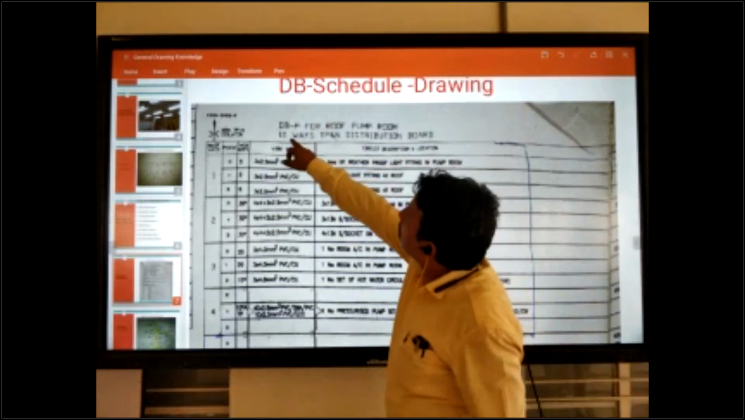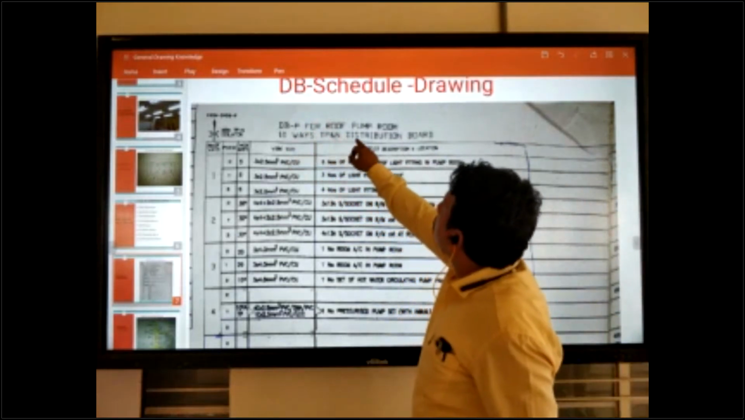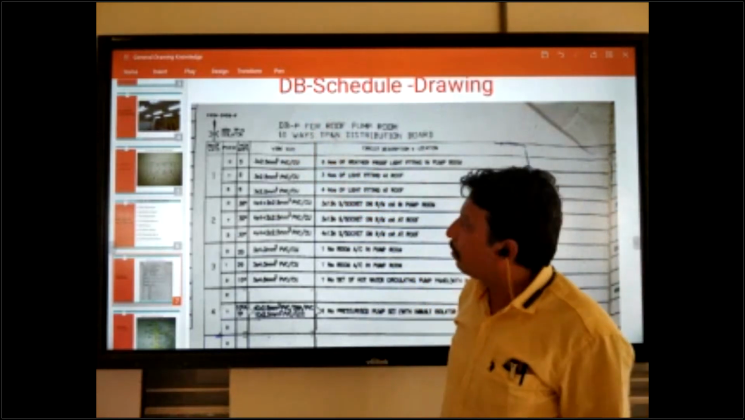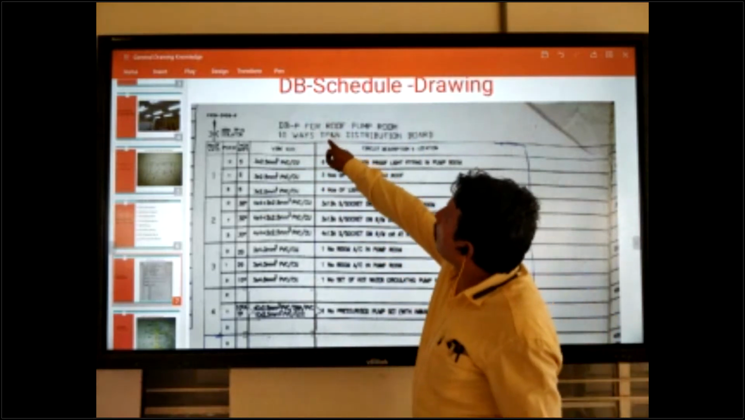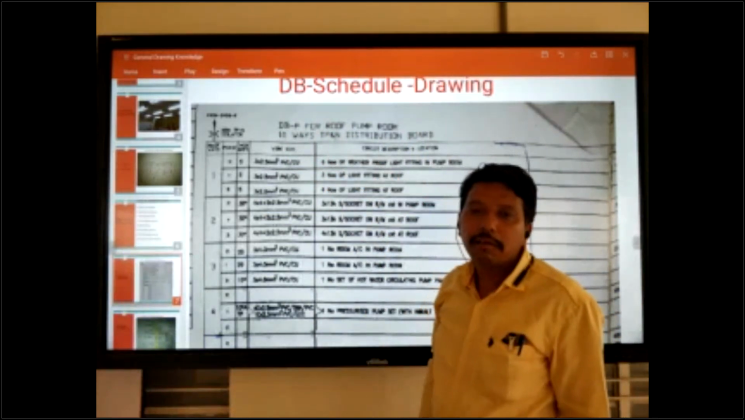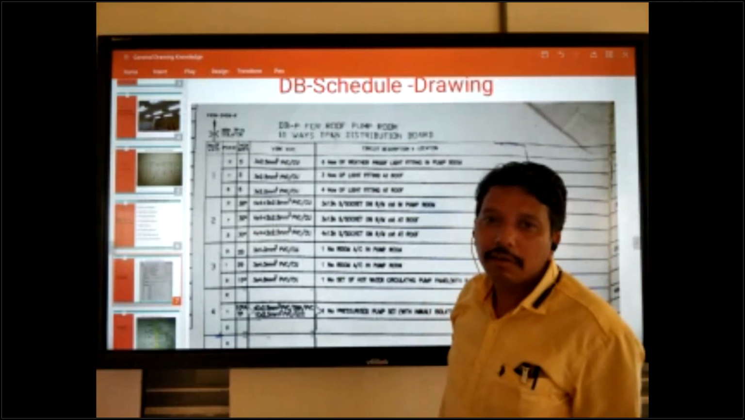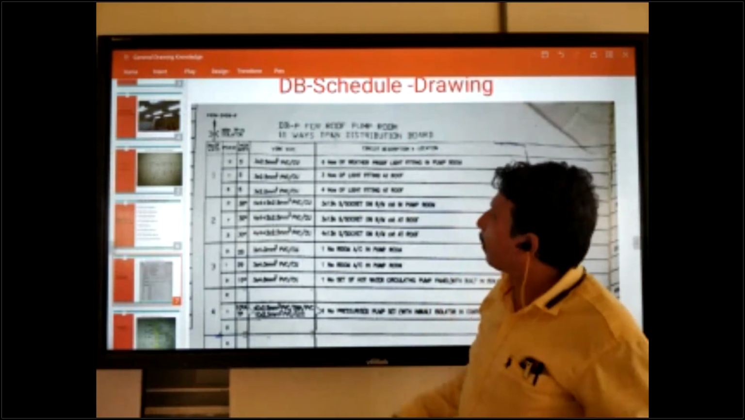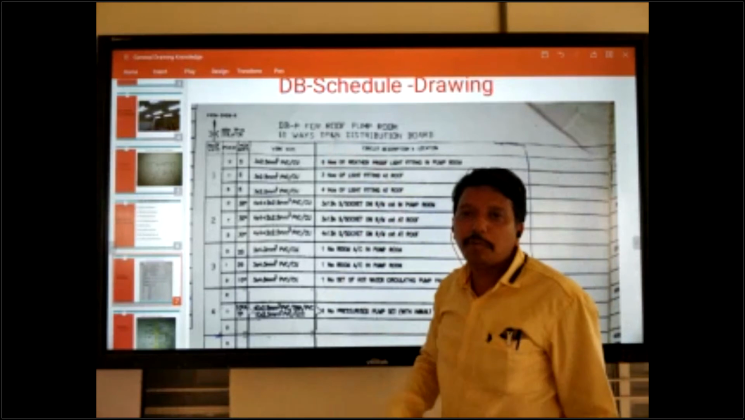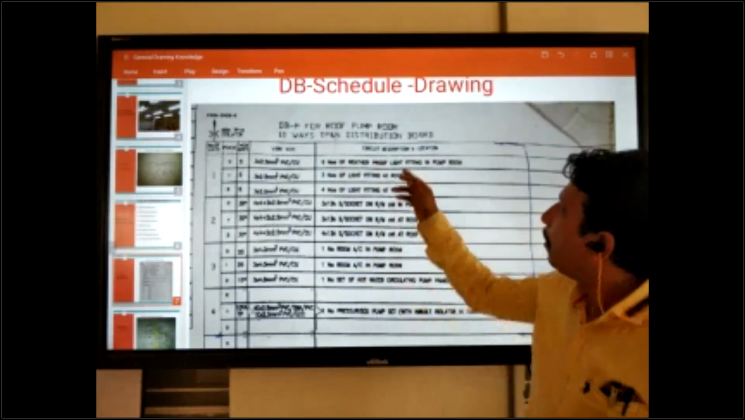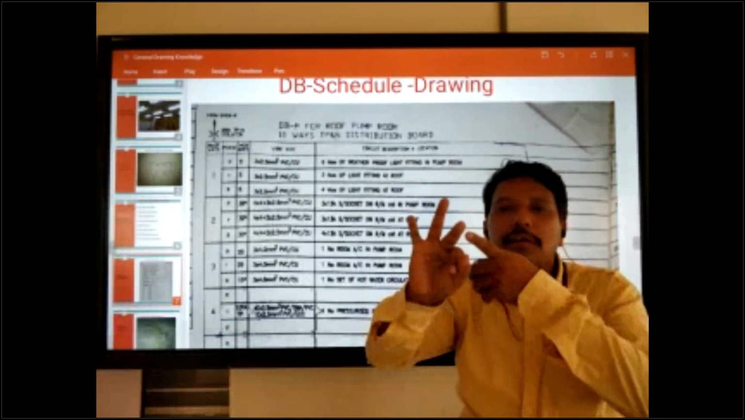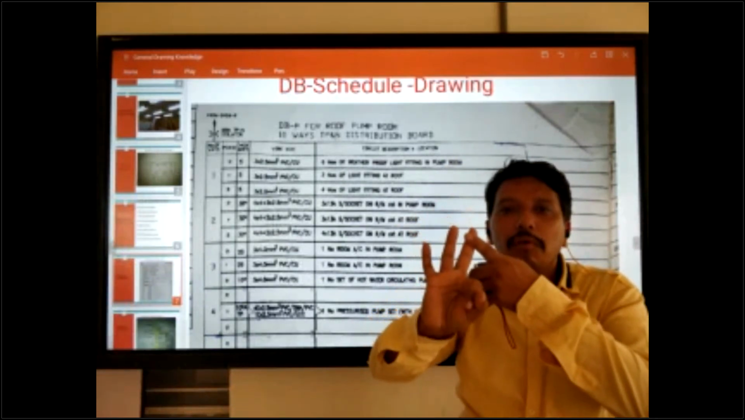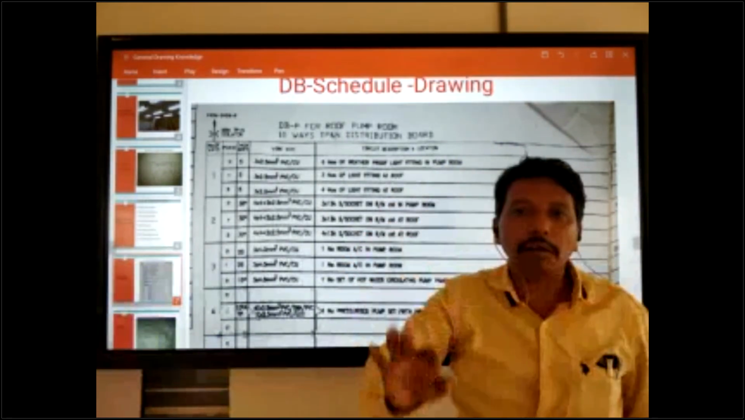And this is a 10-way TPN distribution board. 10-way. TPN is triple pole with neutral. Yesterday we talked about this one. TPN, triple pole with neutral. This means this DB has three phases coming in inside: red, yellow, blue with neutral.